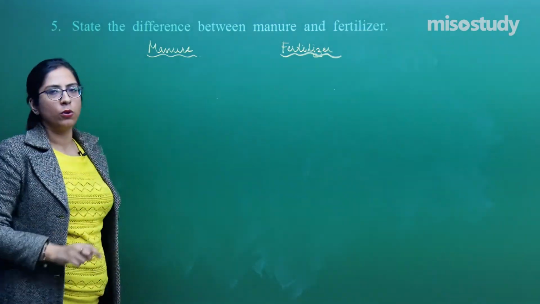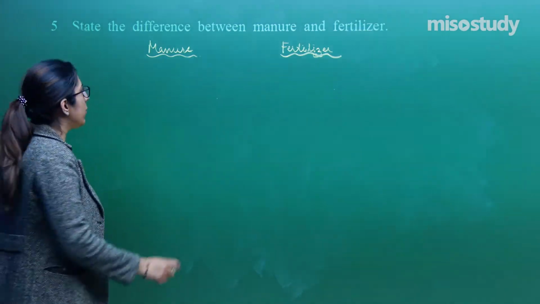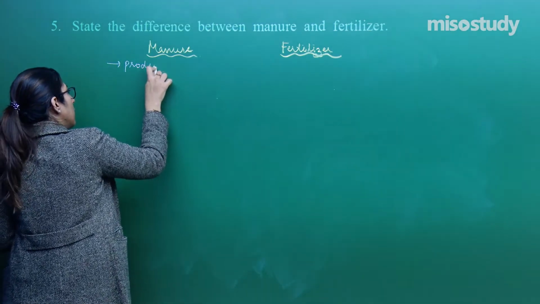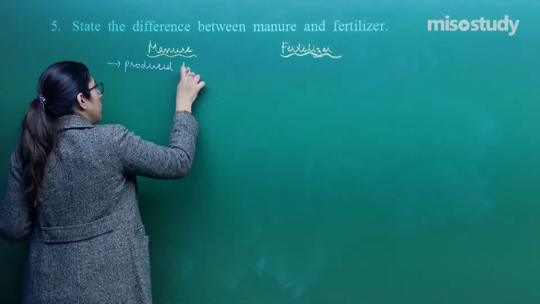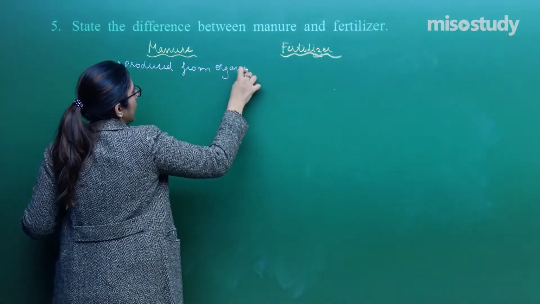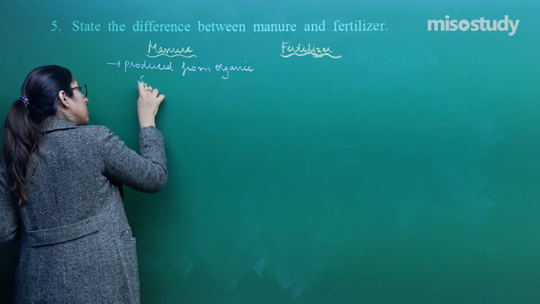Manure is produced from organic substances.